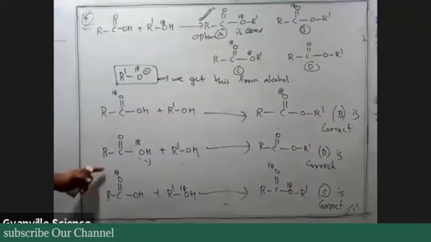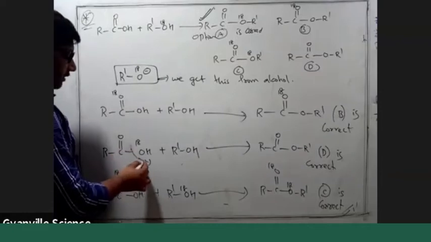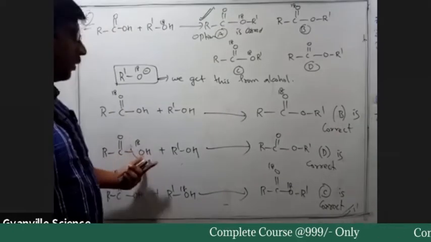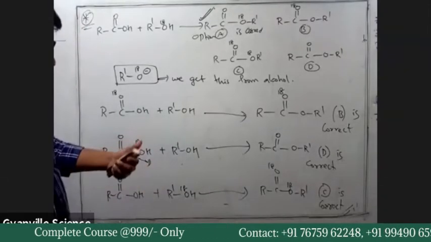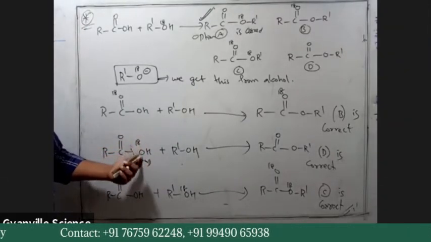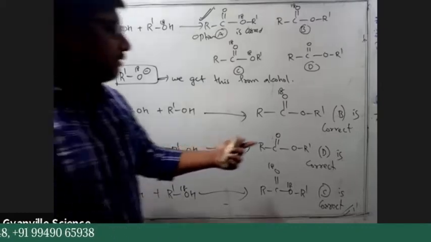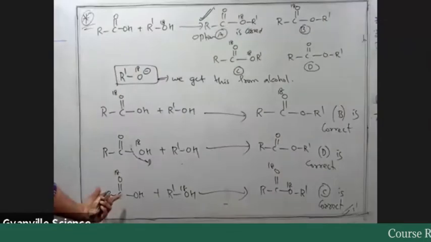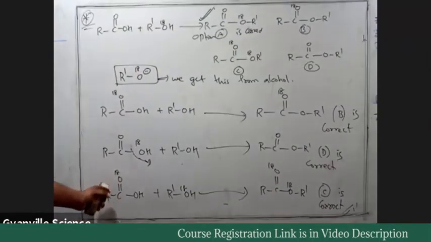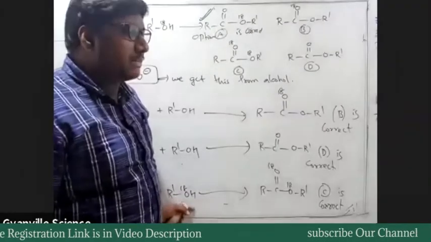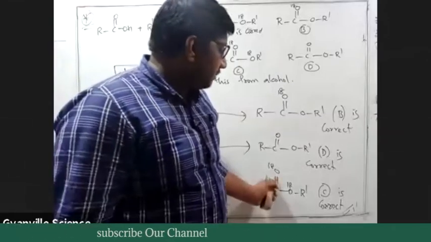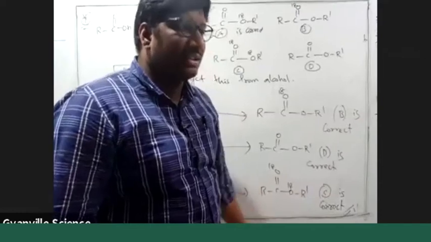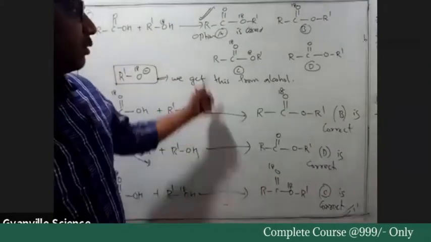In the third case, if the OH group of carboxylic acid is replaced with O18, then there will be no change, R C double bond OR dash, that is option D. If both the C double bond O oxygen and the OH of alcohol are replaced, then we get R C double bond O18 OR dash with oxygen 18. Option C would be correct.